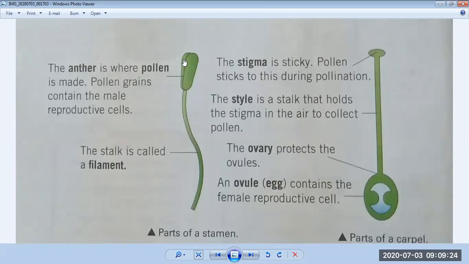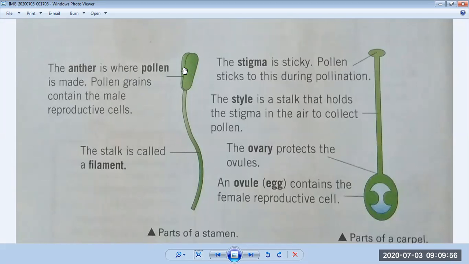See here. This is a male part of a plant. You can see the parts of a stamen. We have studied that stamens are the male reproductive parts of a plant. So a stamen consists of the anther, where pollen is made. The top part of the flower, you can see it is like a cap. Here, this is called the anther. The top part of the stamen is called the anther. And here are pollens. Pollens are very, very small seeds which help in reproduction.